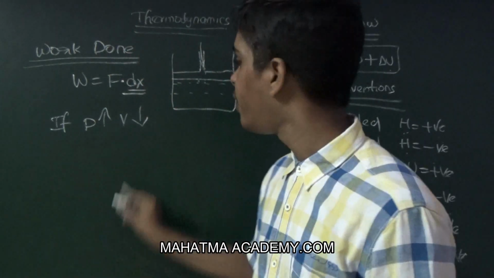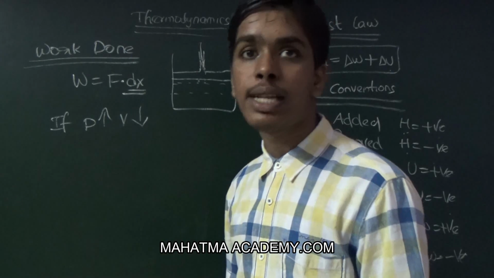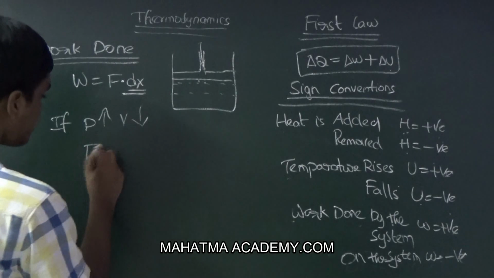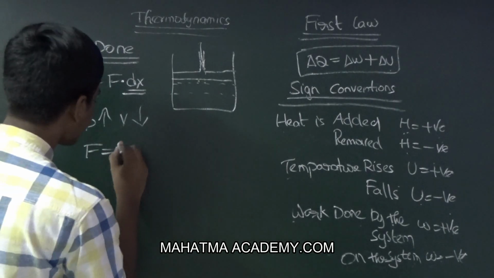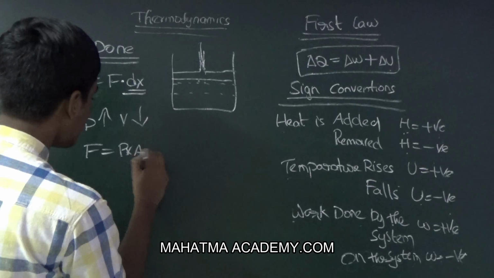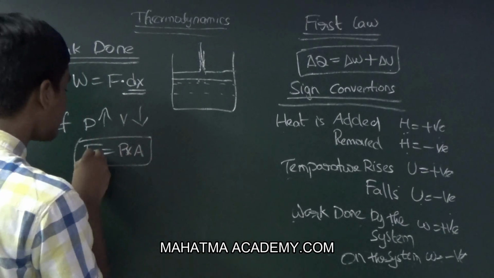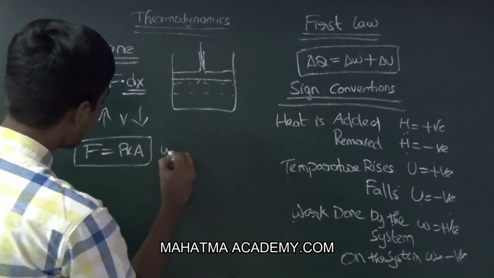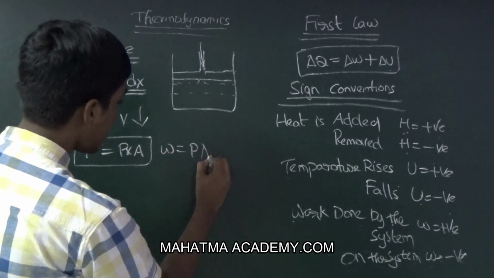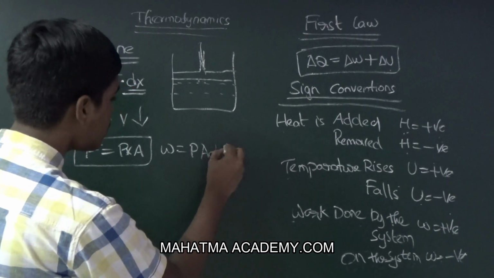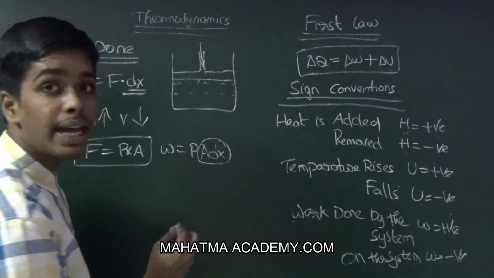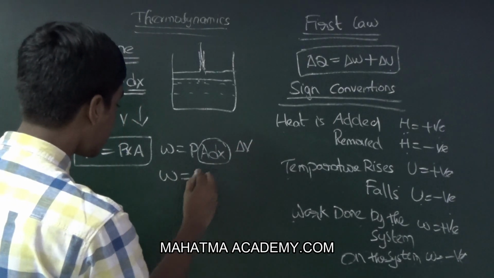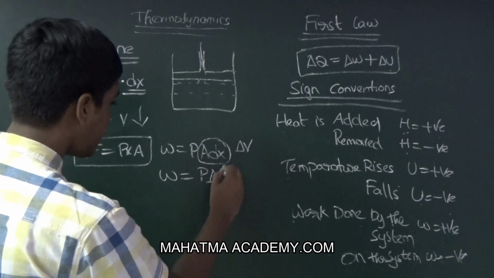Now we know the formula for force in terms of pressure and area. F is equal to pressure into area. In the place of force here, we can substitute pressure into area. Work done is equal to PA into dx. Now, in the place of A into dx, we can substitute delta V. Now, work done is equal to P into delta V.